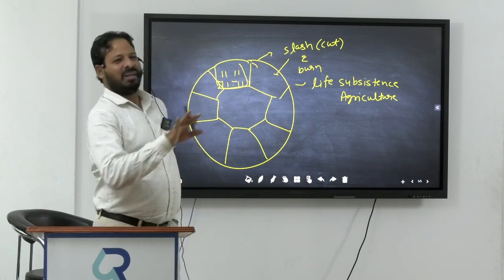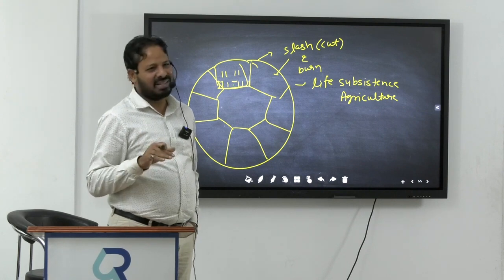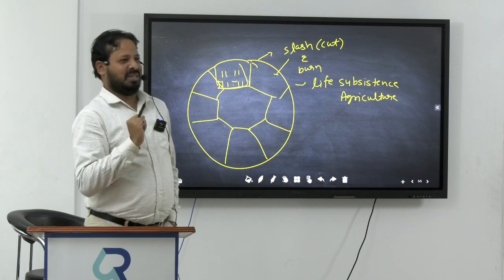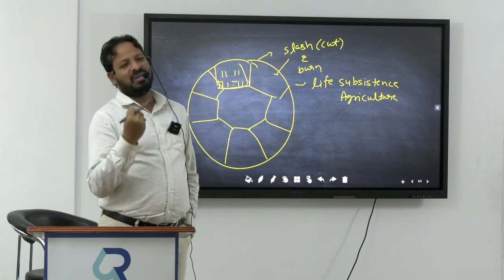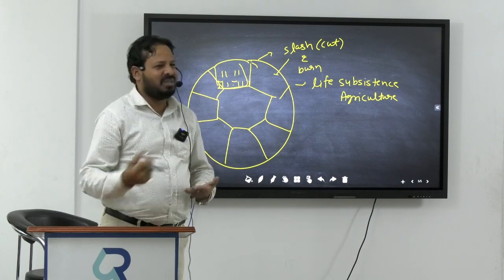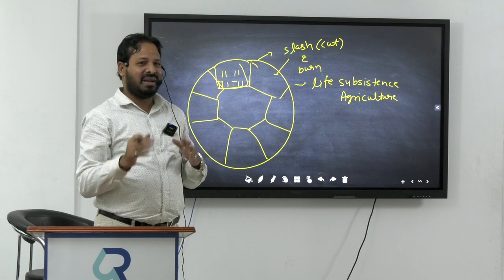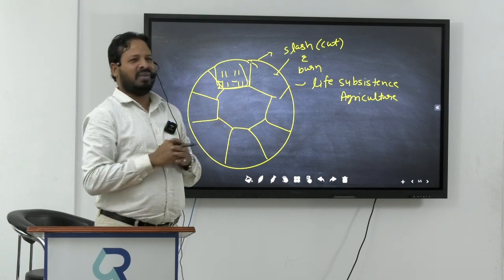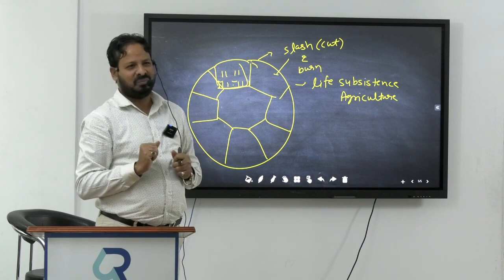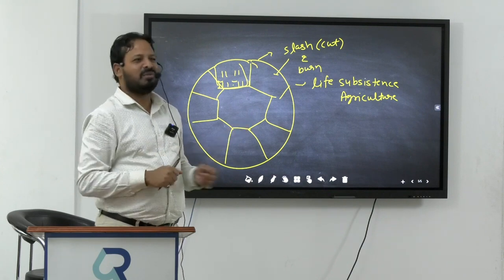Now there is no surplus economy. It is just for life subsistence. Is it clear? So that's why it is being practiced by the primitive humans. So it is a very important part of human life. But this kind of agriculture makes you civilized also. It provides the permanent settlement. Is it clear? But right now, tell me, is this kind of agriculture being practiced in the world or not? What will you say? Definitely, right now it is also practiced.